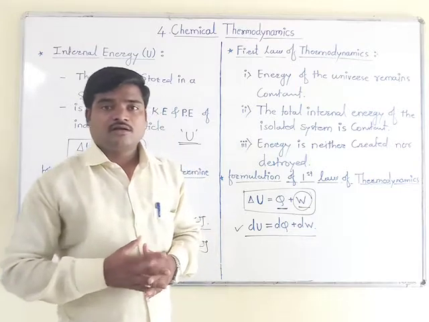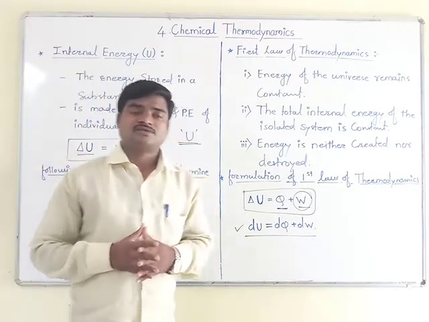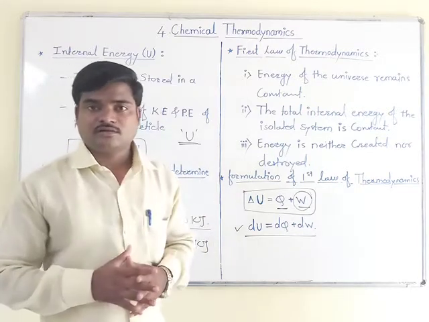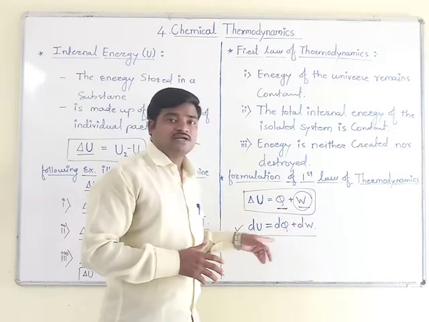As in W max, the maximum work done in an isothermal reversible process, we already learned what dq, dw and dU stand for.